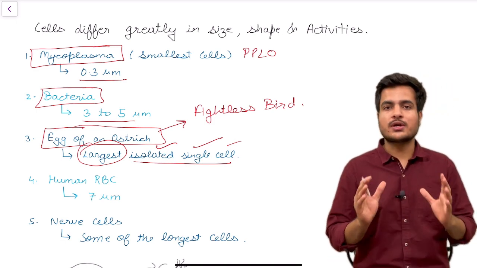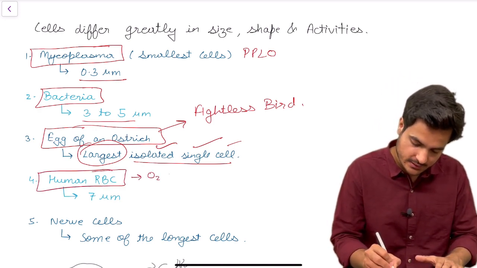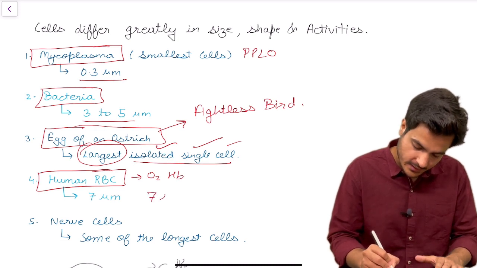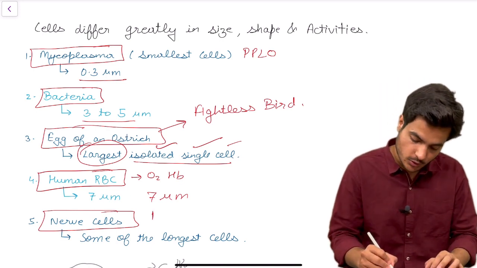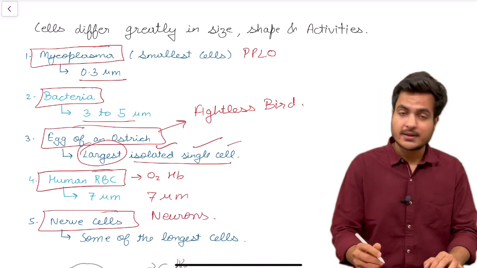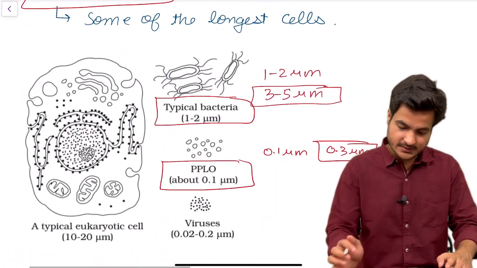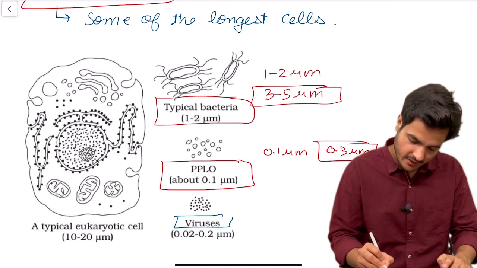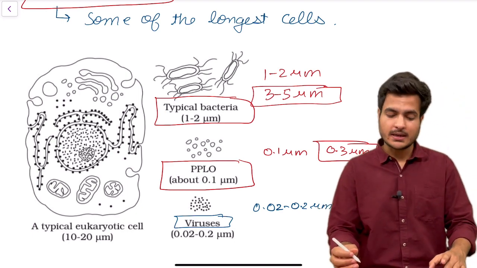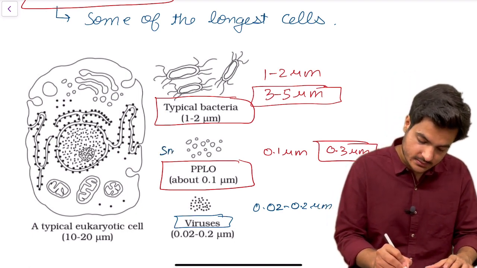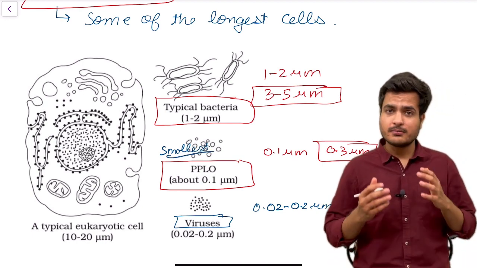Then comes the most studied cell, which is human RBC, red blood cell, which carries oxygen in hemoglobin. The size is 7 micrometer, and then come the longest cells, which are nerve cells, also known as neurons. They are the longest cells. Now let's see the diagram. Viruses, which were not mentioned in the text, have a size of 0.02 to 0.2 micrometer. Some people may wonder that PPLO are called the smallest living organisms, but viruses have a size smaller than PPLO.